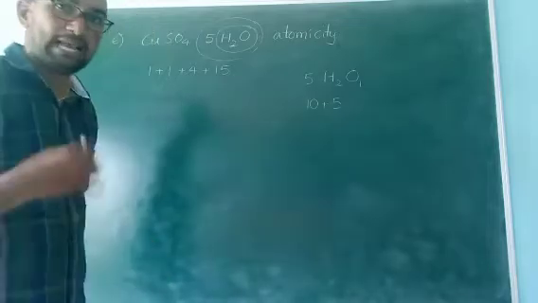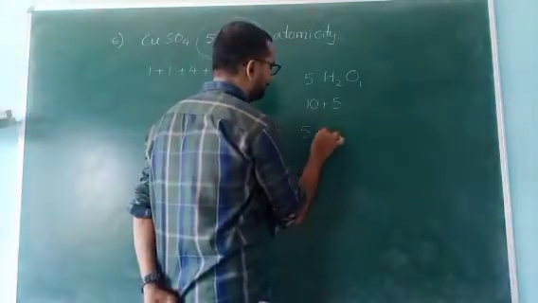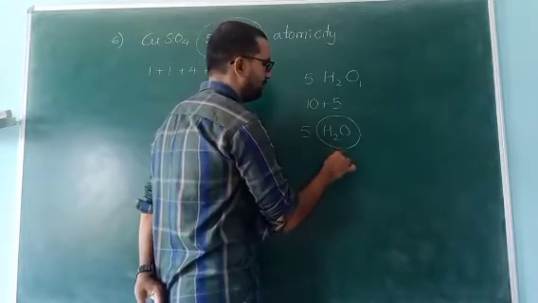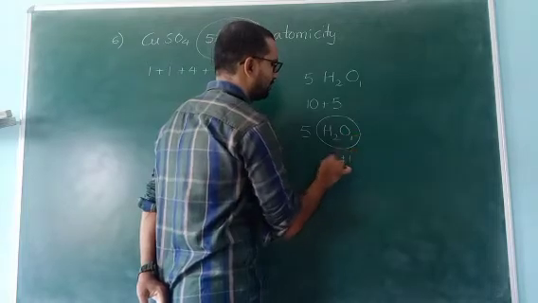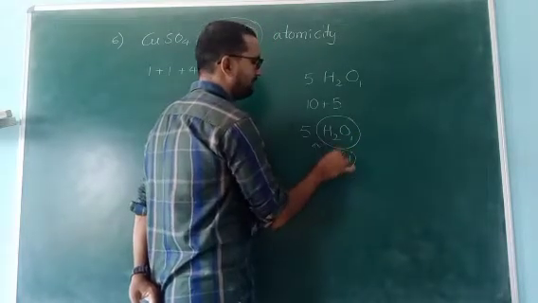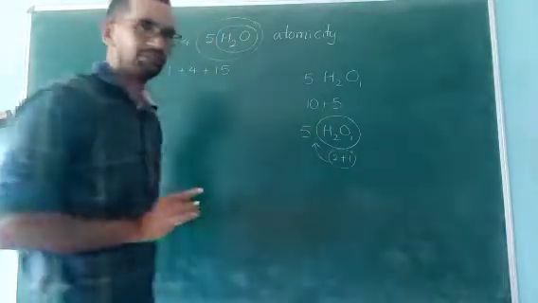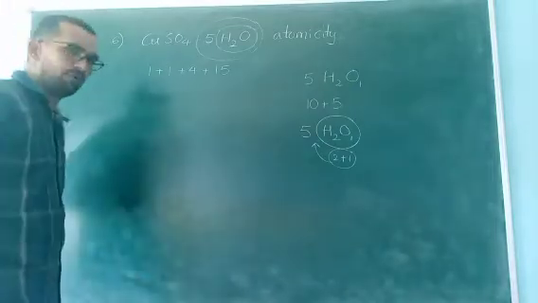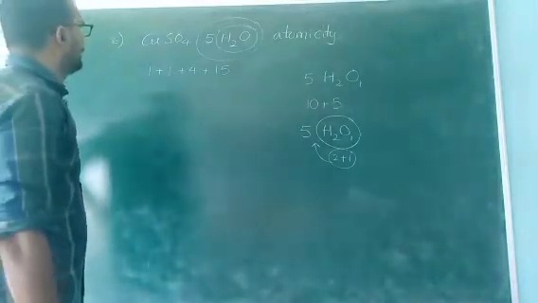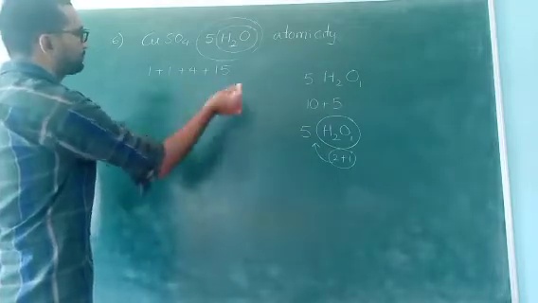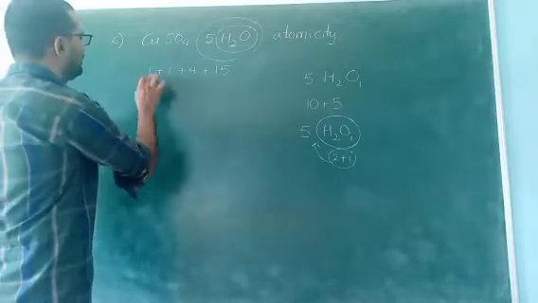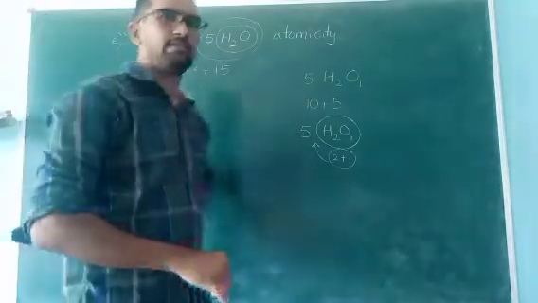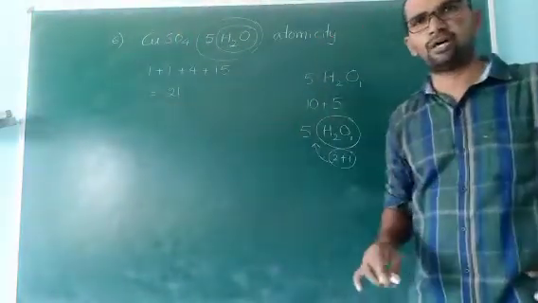This is one method. Another method: for 5H2O, first calculate only H2O. 2 hydrogens plus 1 oxygen, 2 plus 1, 3. 3 into 5, 15. Both are correct processes. So no problem. Now total 1 plus 1, 2, 2 plus 4, 6, 6 plus 15, 21. This is the atomicity of this compound.